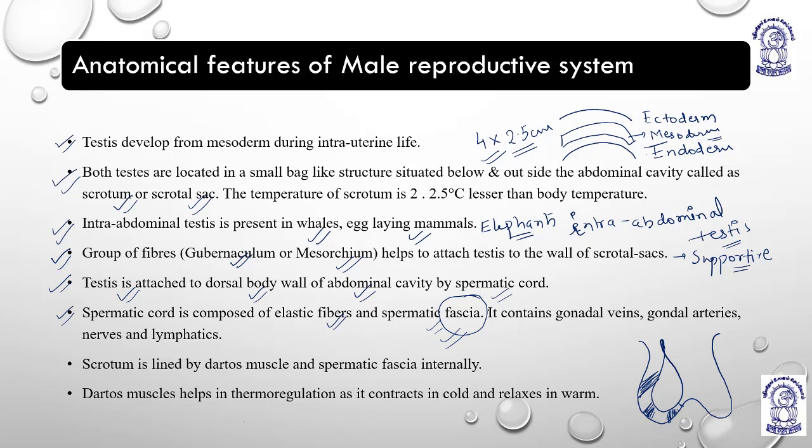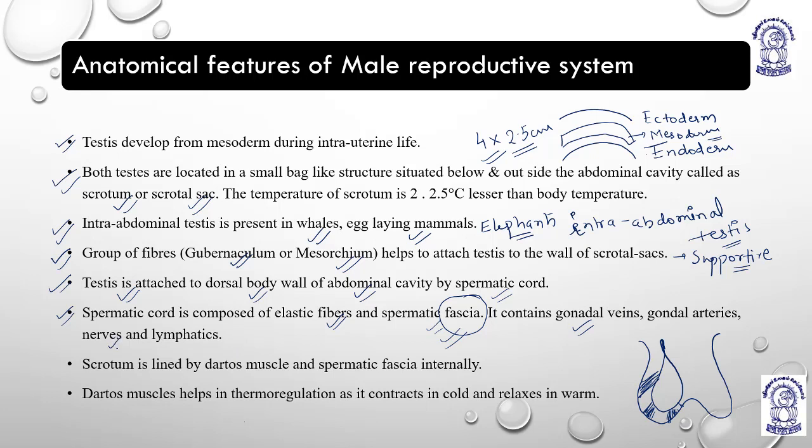So spermatic fascia and elastic fibers are the main components of the spermatic cord. The spermatic cord also contains the gonadal arteries and veins which supply the gonads, meaning the testis.